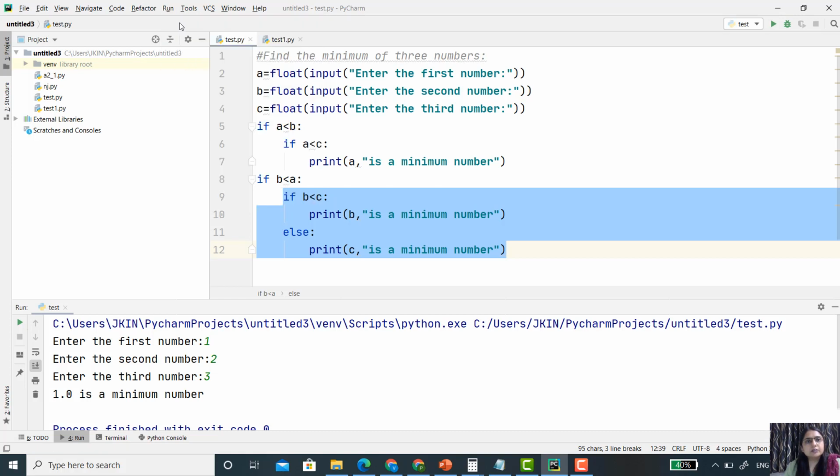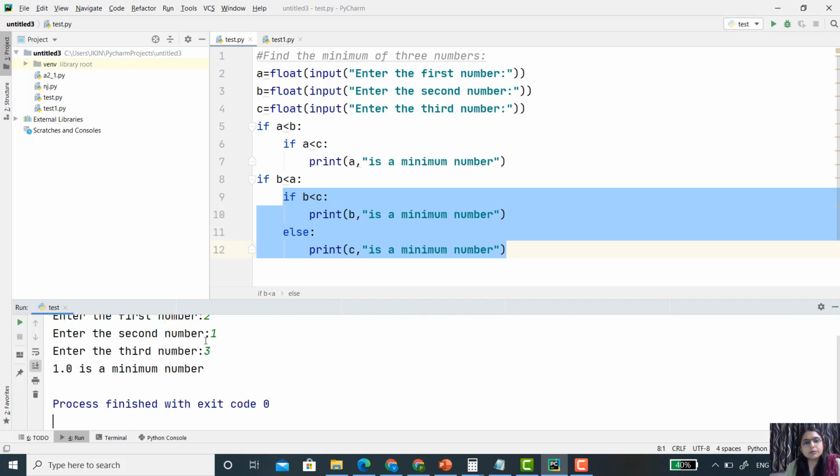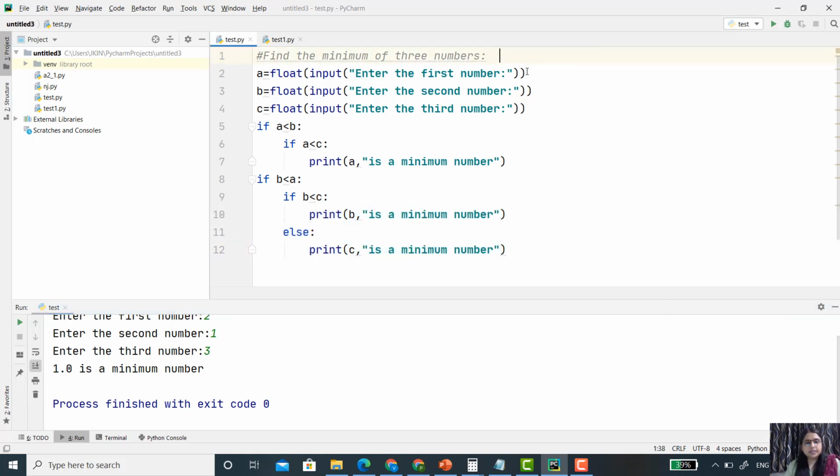Now we run the test again, entering a as 2, b as 1 and c as 3. Our minimum number is b. Here a equals 2, b equals 1 and c equals 3. Let's check the condition: 2 is less than 1.